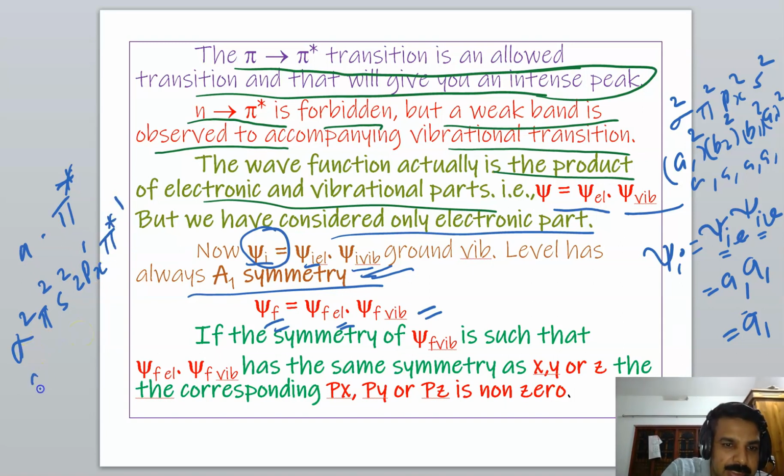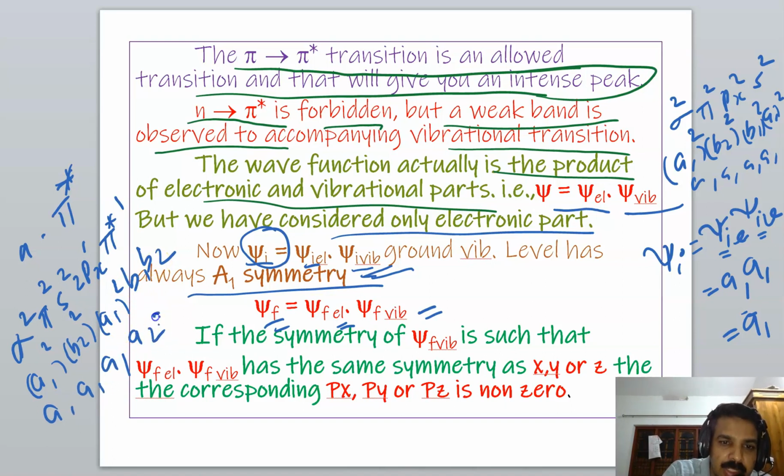So it is a1 raised to 2, b2 raised to 2, again a1 raised to 2. Now px1 is b1 and pi star 1 is b2. So a1 into a1, b2 raised to 2 is a1, and b1 into b2 is equal to a2. That is psi f electronic.